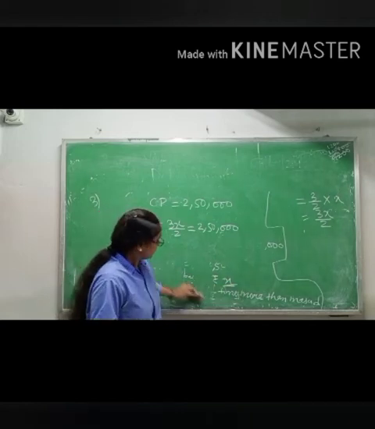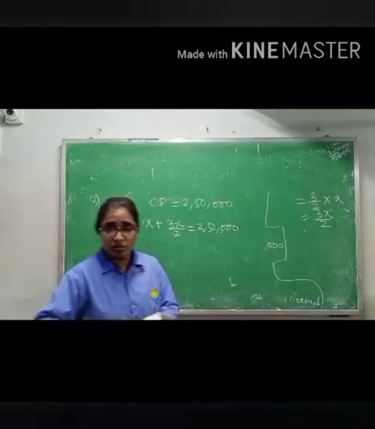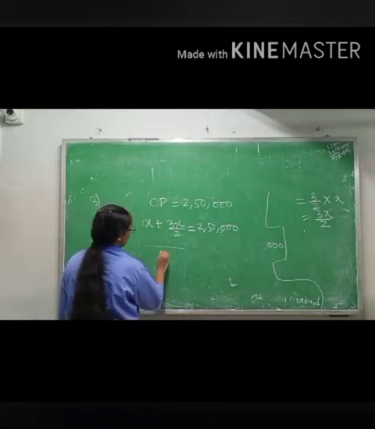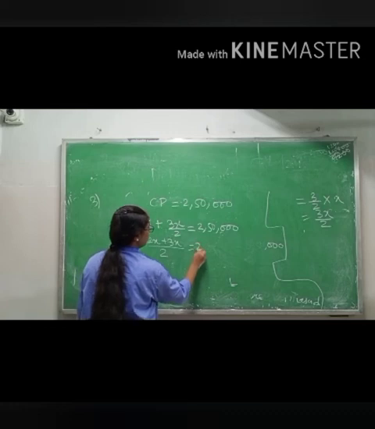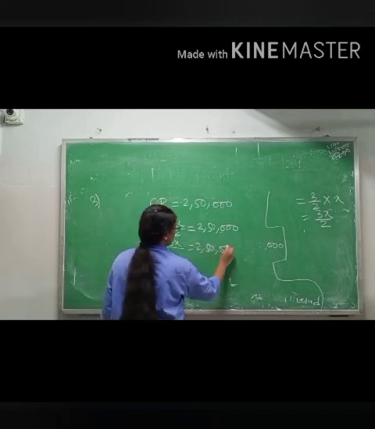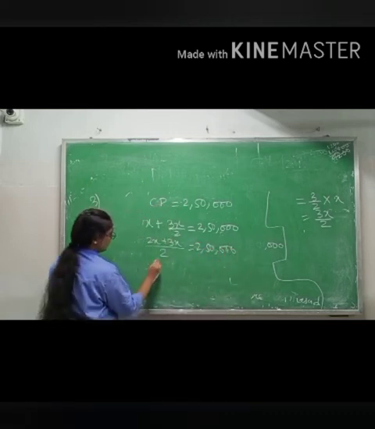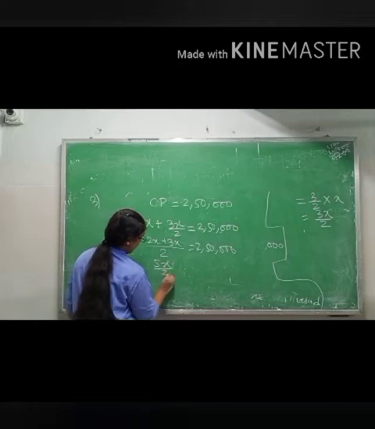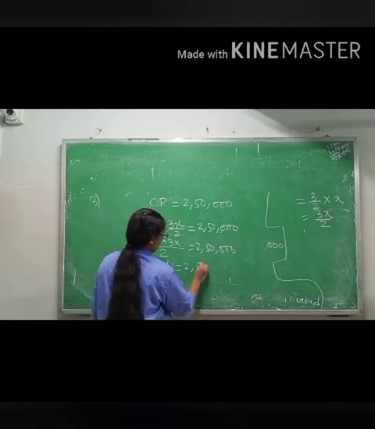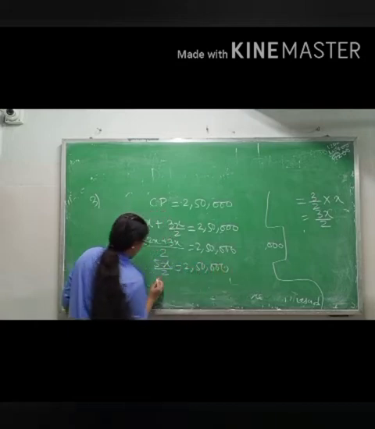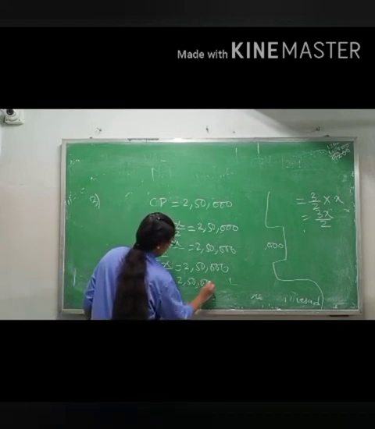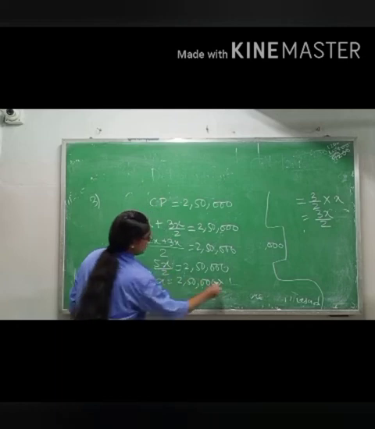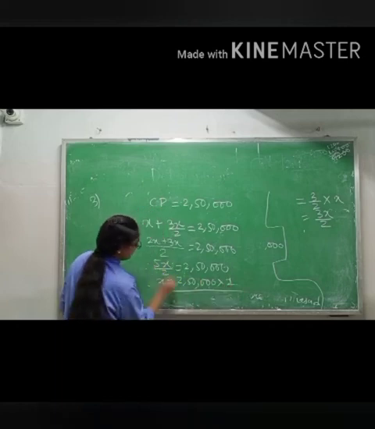Now what we will do, write 2X plus 3X equals 2,50,000. Add this, 5X by 2 equals 2,50,000. X equals 2,50,000, this 2 will come up and this 5 will come down.